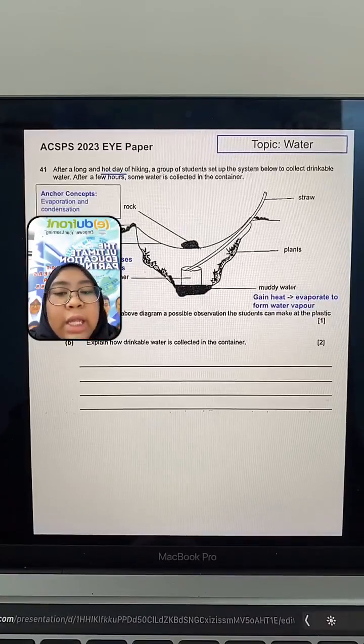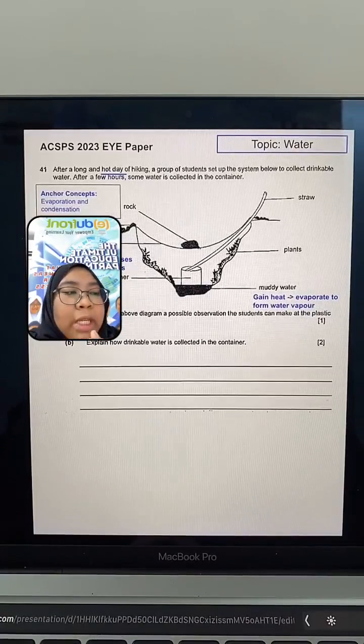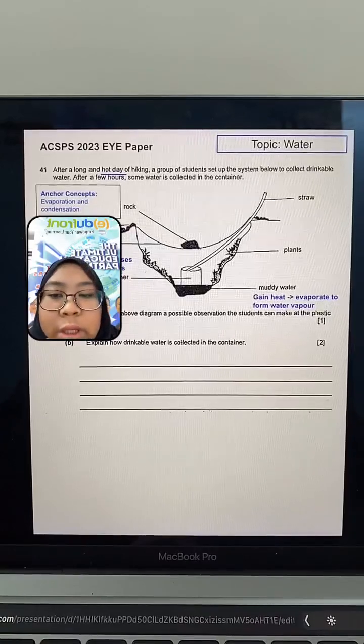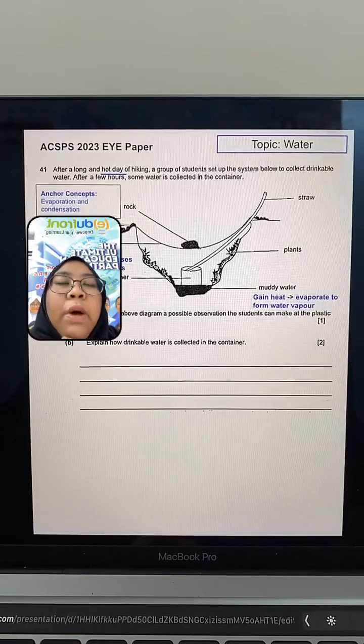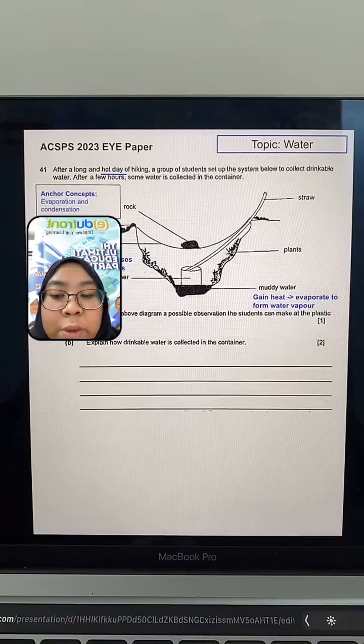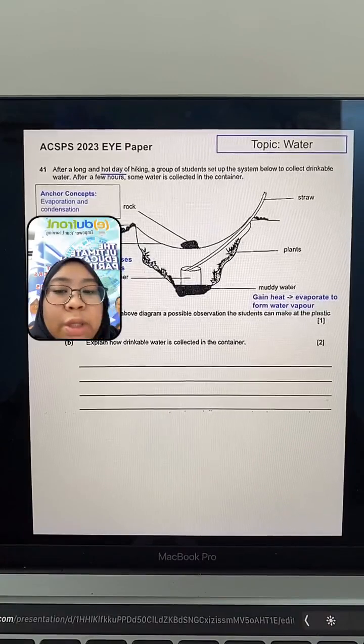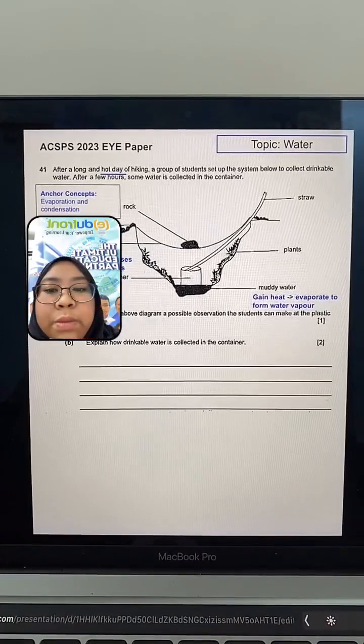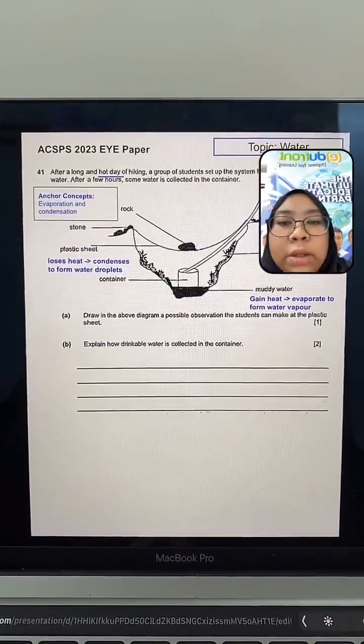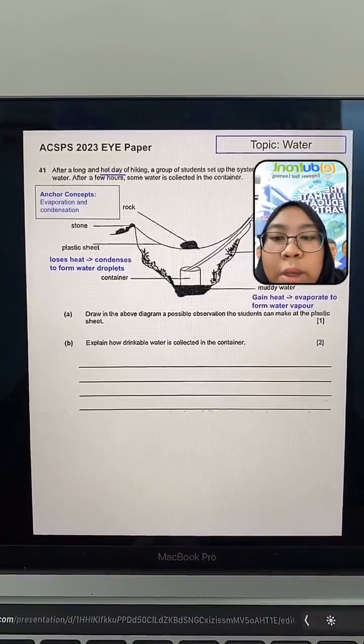This is a very typical type of question that you will encounter. Same concepts, just that the question might be phrased in a different way. So in this question, they want to ask you about evaporation and condensation. Basically the water cycle. So you remember, look through your notes regarding the water cycle, and we shall try to answer the question together. Okay?